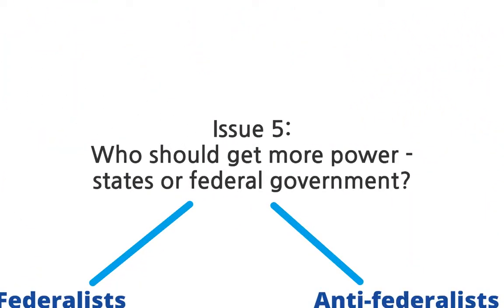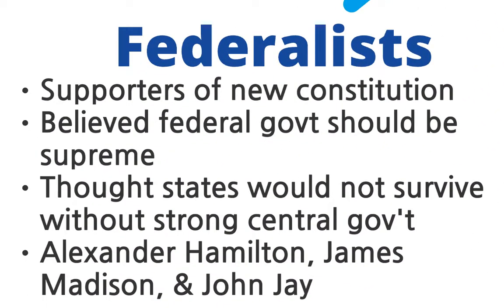The 5th issue was that they had to decide who should get more power, the states or the federal government. So side 1 would be called Federalists, and these are people who supported the new Constitution. They believed that the new Constitution that they had just created should be supreme, that the federal government should be supreme, and that the states really needed direction. Alexander Hamilton, James Madison, and John Jay all contributed together, and they wrote the 85 papers called the Federalist Papers. And when they wrote these, they were advocating to ratify, which means to approve, the new Constitution.